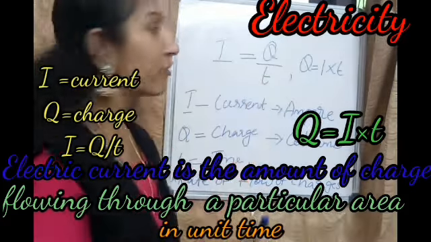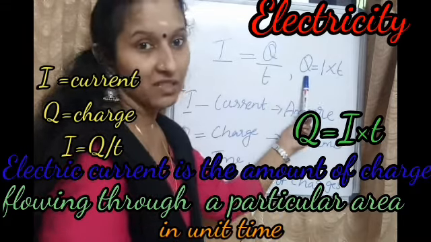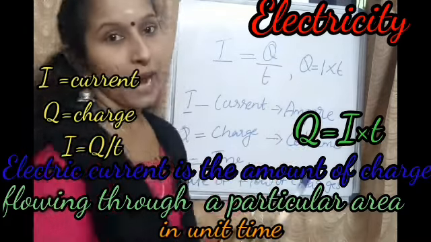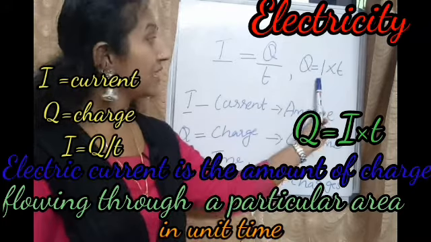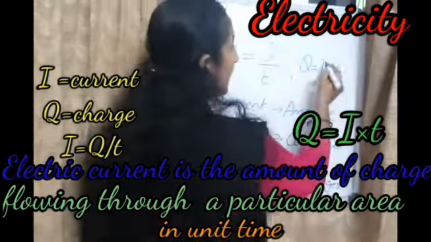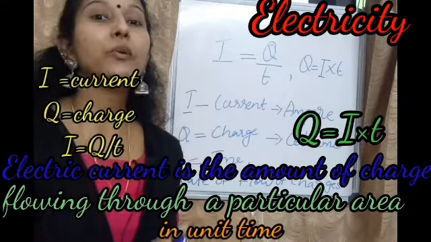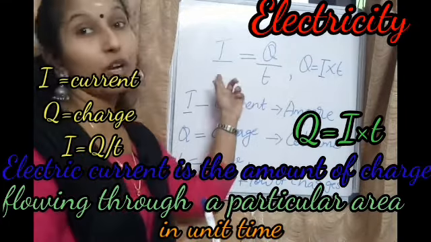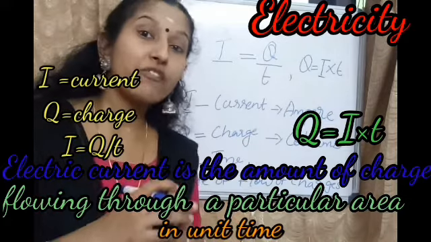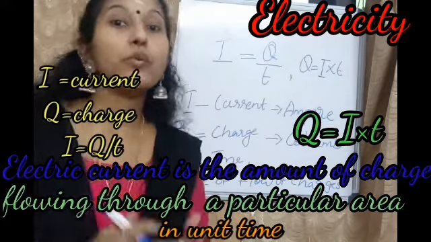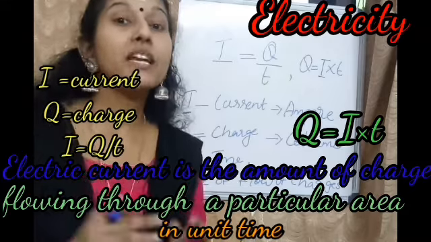So what is the equation for Q? Q equal to I into T. What is Q? Charge. Charge equal to current into time. I is current and T is time. So Q equal to I into T and I equal to Q by T. What is Q by T? Q by T is the amount of charge that flows through the circuit in unit time.